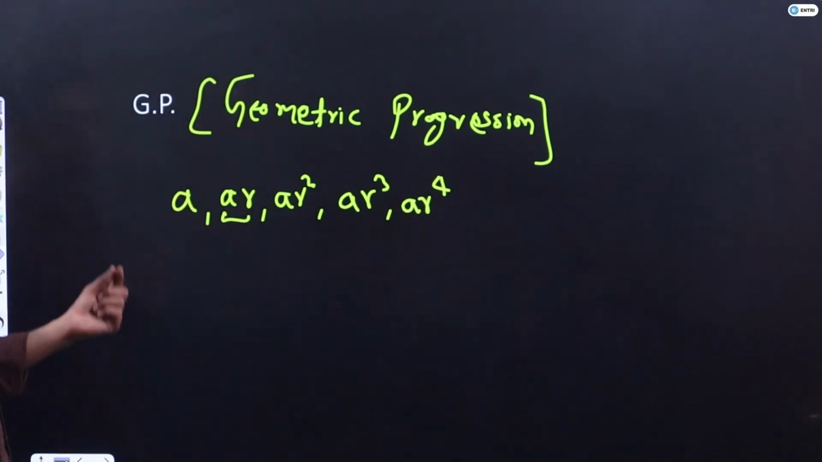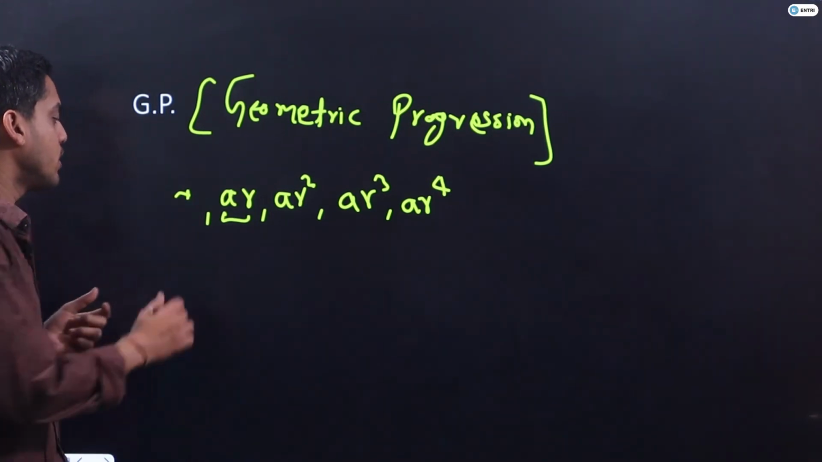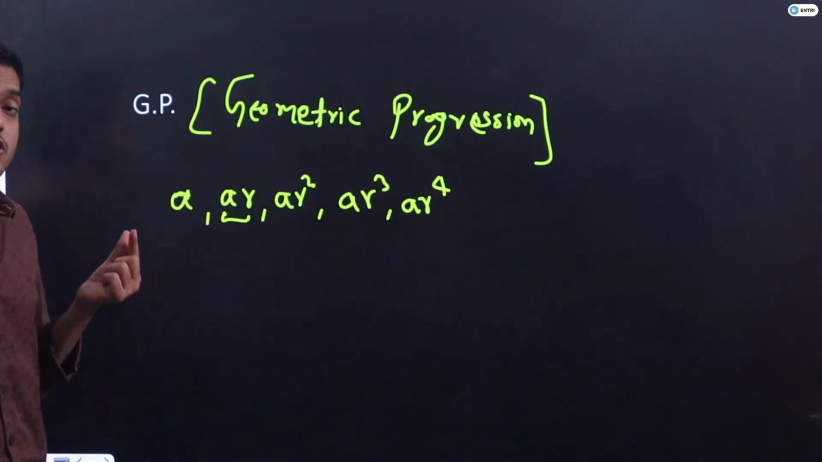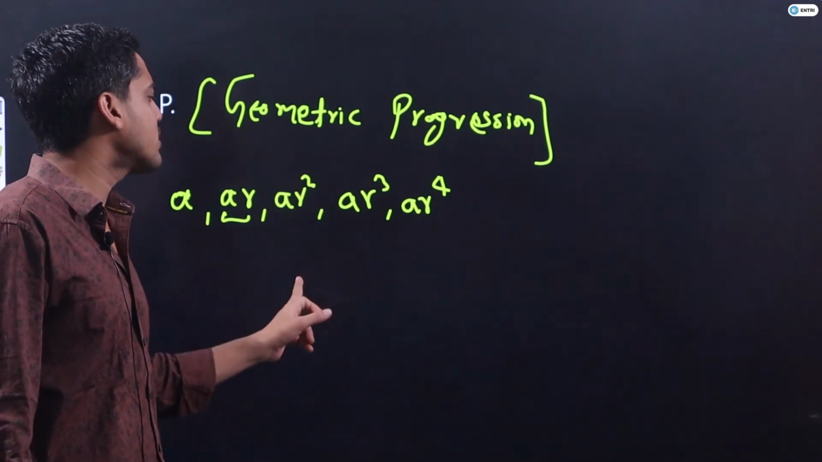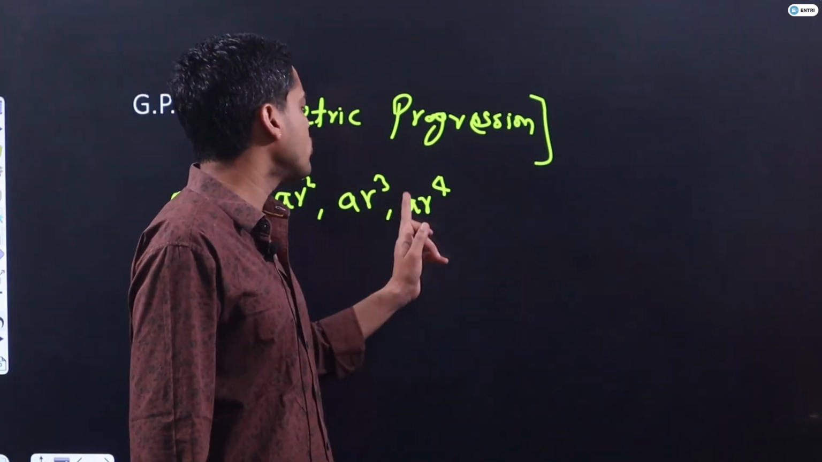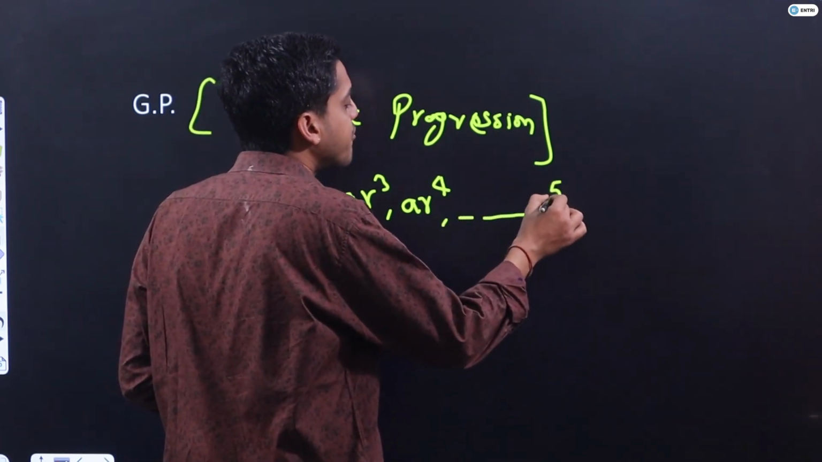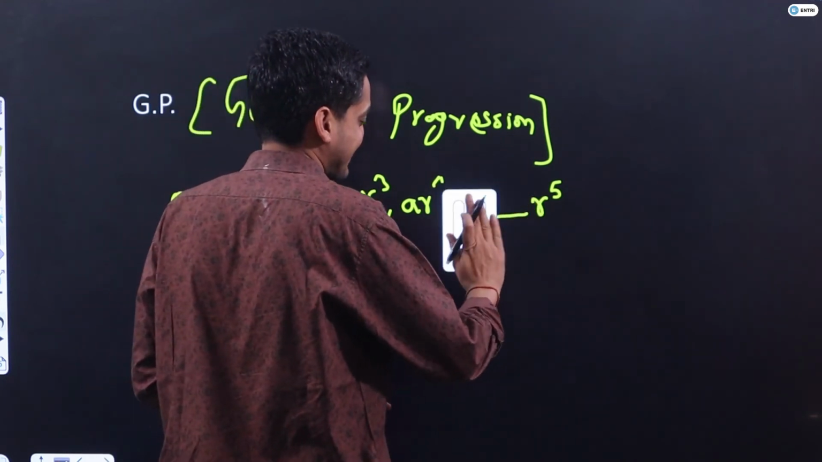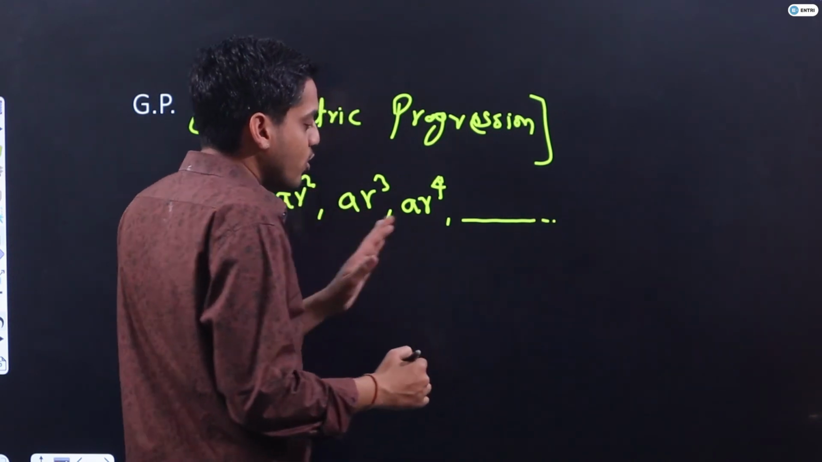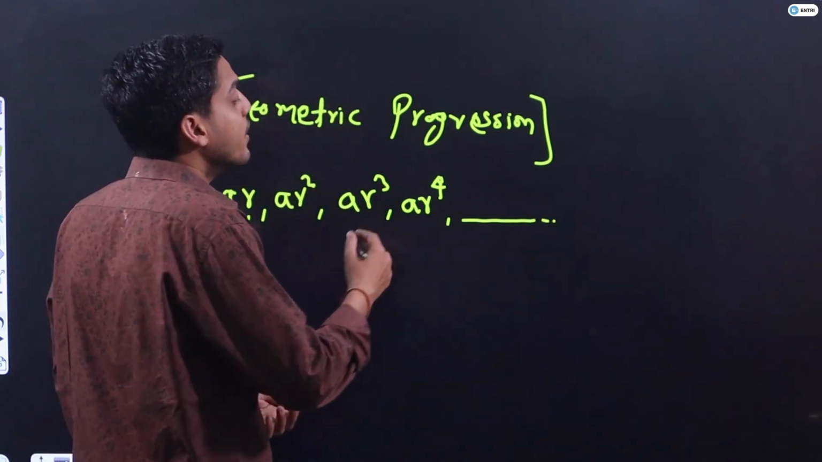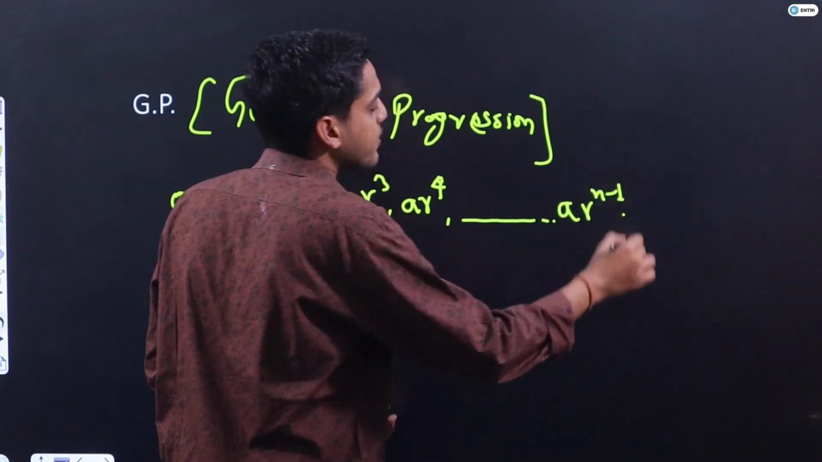So here you will observe in the first term the power of R is 0. In the second term R is to the power 1. In the third term R is to the power 2. In the fourth term R is to the power 3. In the fifth term R is to the power 4. So in the nth term I have written only 6th term here, that's why I have made a mistake. Now, the nth term will be A into R to the power n minus 1, that's it.